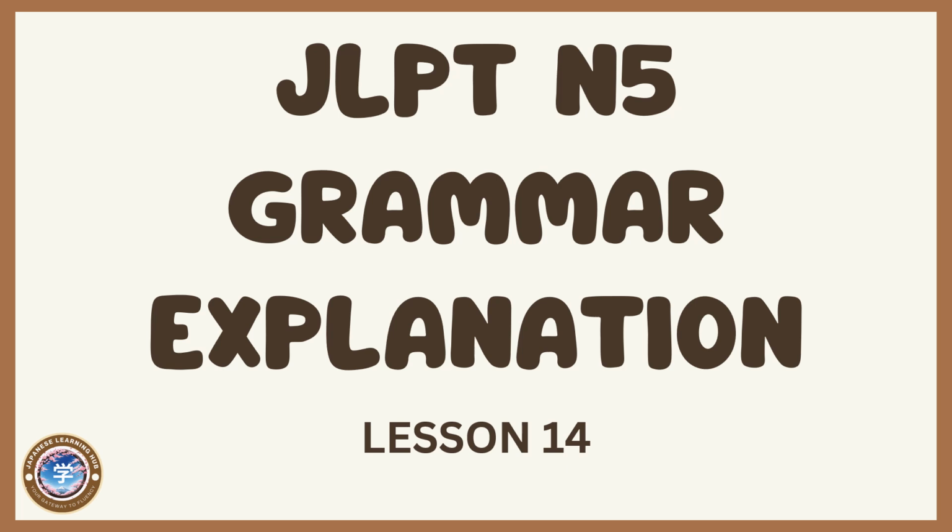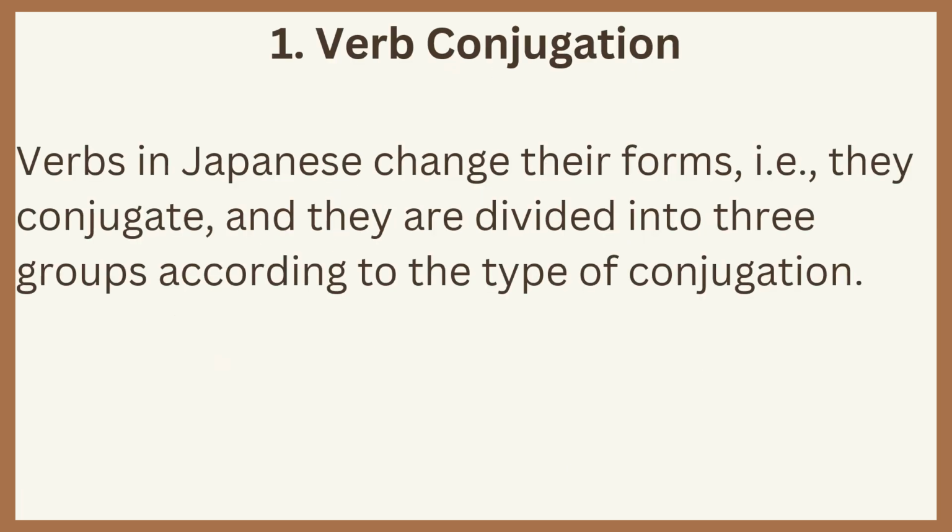JLPT in 5 Grammar Explanation, Lesson 14. Number 1, verb conjugation. Verbs in Japanese change their forms. They conjugate and they are divided into 3 groups according to the type of conjugation.